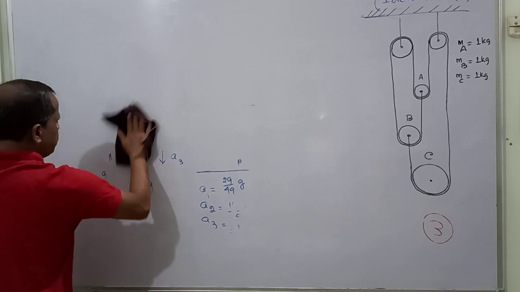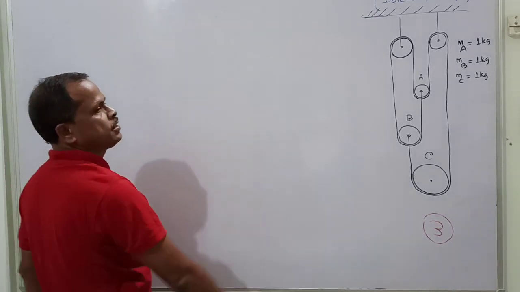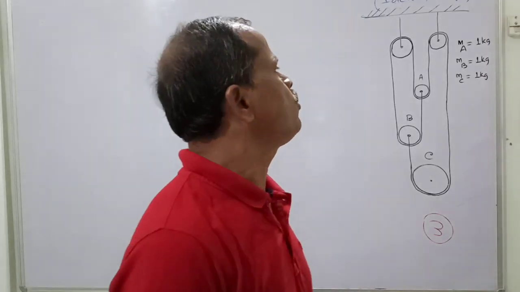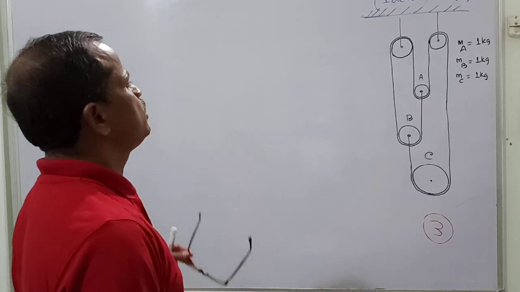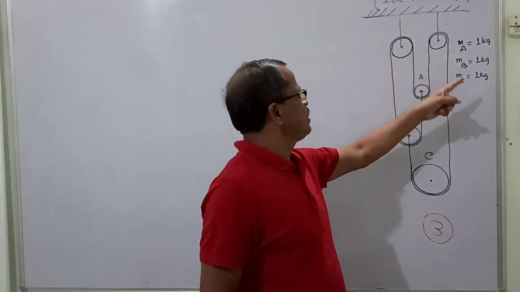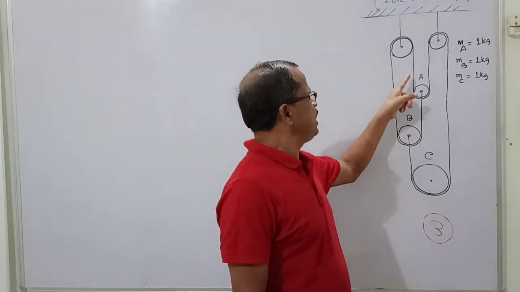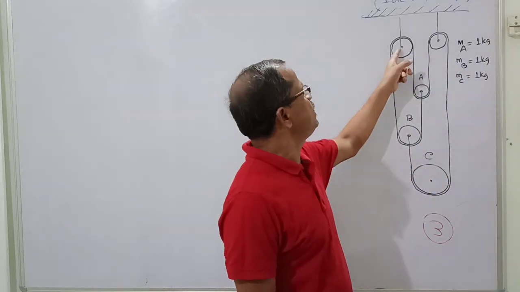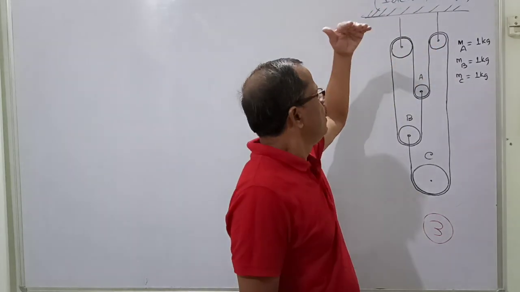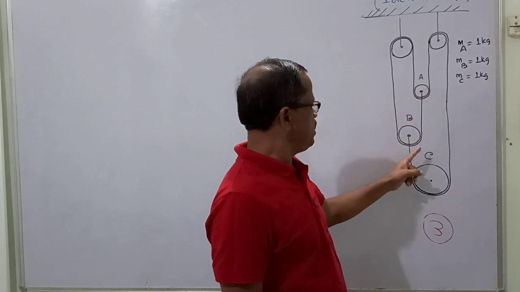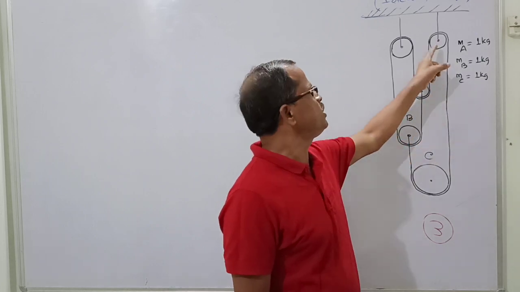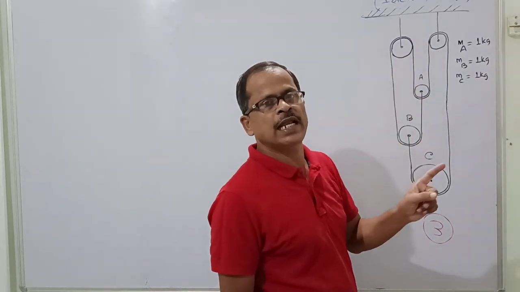In this problem, again we are going to adopt the same method by applying Newton's second law of motion, and also we will apply the constraint equation to solve this problem. Now in this case, there are three ideal pulleys A, B, C, and there are two other pulleys which are also ideal, but they are fixed. The mass of each of the pulleys A, B, C is 1 kg, and there is no friction between the string and the pulley. That's why it is called an ideal pulley.